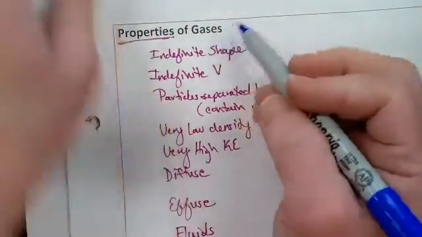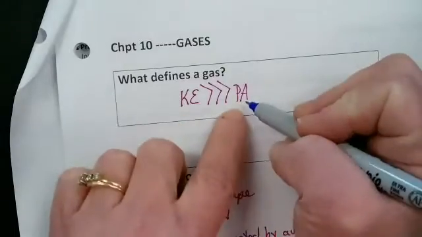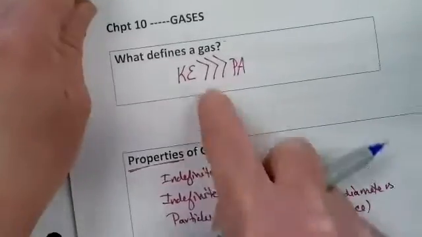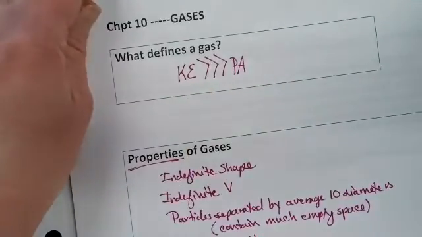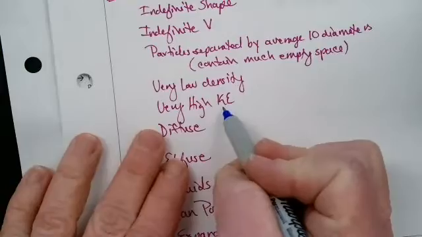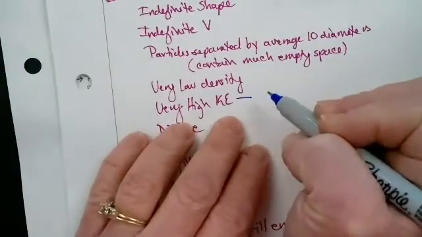So we know what makes a gas a gas. The particle attraction cannot show itself and limit shape and volume because of the very high kinetic energy. And when we say very high kinetic energy, something that illustrates this is the average speed.